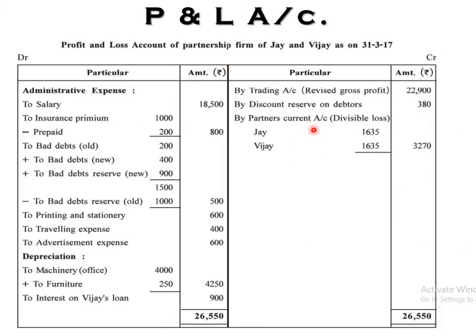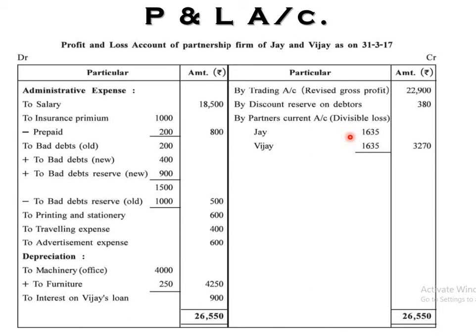1,635 to the partners' current account, that is the divisible loss. See here, there is no net profit or net loss shown. That means a net loss is not there. Why? Because we are not preparing the profit and loss appropriation account, and in the theory of the first chapter I already told you the profit and loss appropriation account is not compulsory. It is a particular point already discussed in our chapter. It is not compulsory, right?